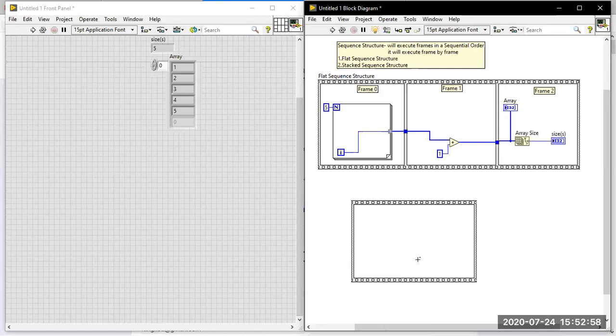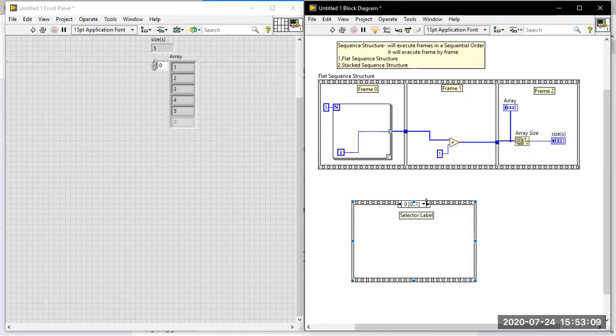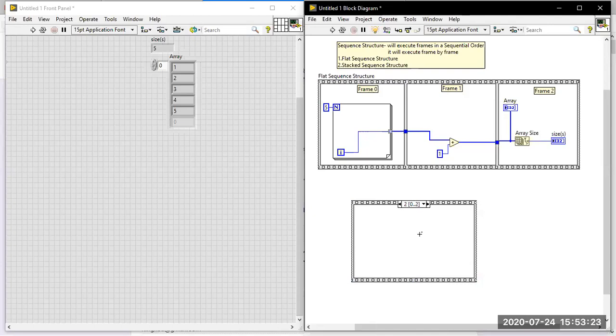After making it a stacked sequence, you will get the same thing, but the label will be different. Now go for add frame after. You can see it looks like a case structure label, with cases 0, 1, 2 available. If you want more cases, go for add frame after or add frame before, whichever you want. This tells us first I am going to execute frame 0, then frame 1, then frame 2.